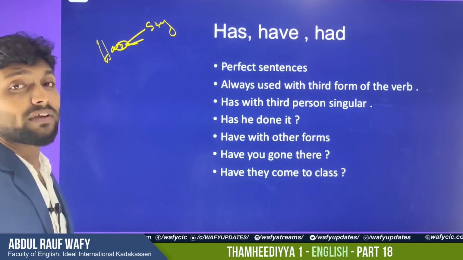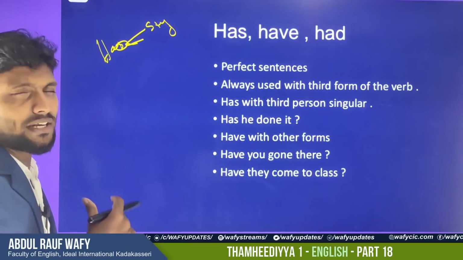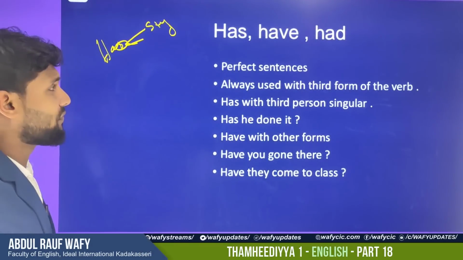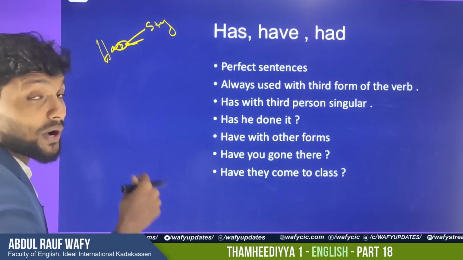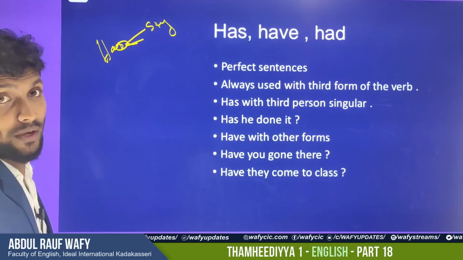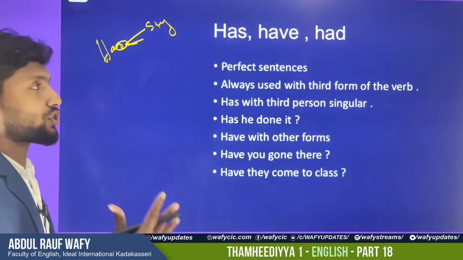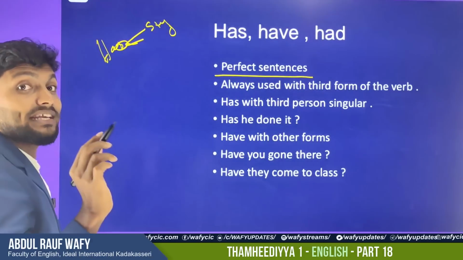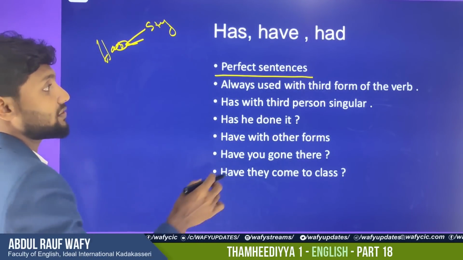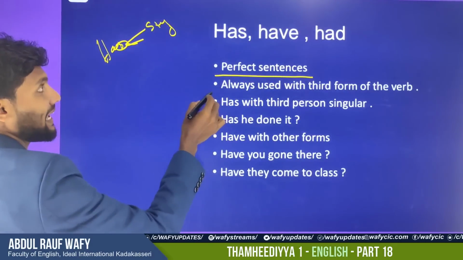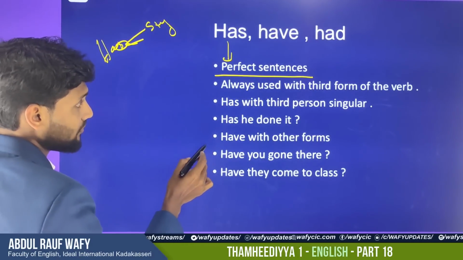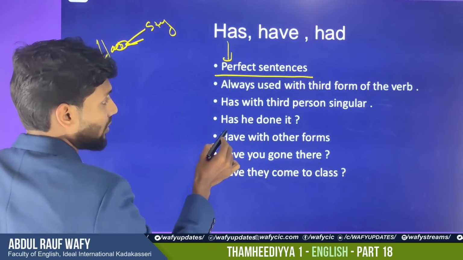So here we would like to come to the questions. A question will be in the word form, or maybe in the noun form also. Have you a car? Or, do you have a car? That's another one. When we ask about any action, we come to this one. First of all, in perfect sentences, I already mentioned, we usually use the third form of the verb. Today we are talking about has. Has goes with the third person singular.